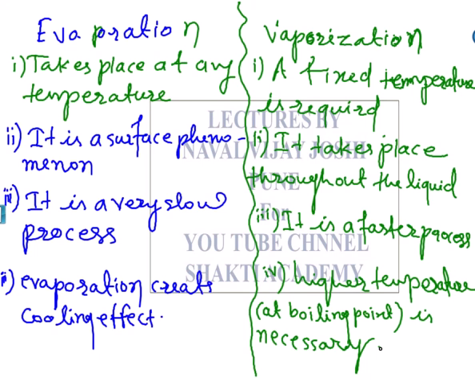In both cases, the liquid is changing into the gaseous state. Then if we study the reverse process, for vaporization it is condensation, which we have already seen.